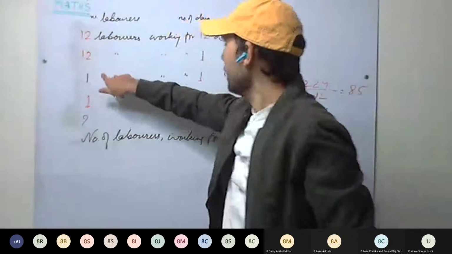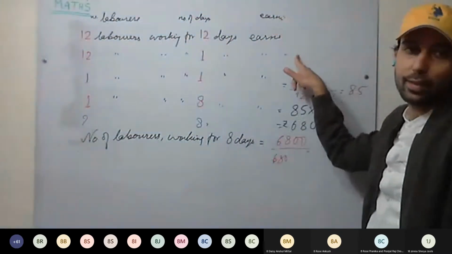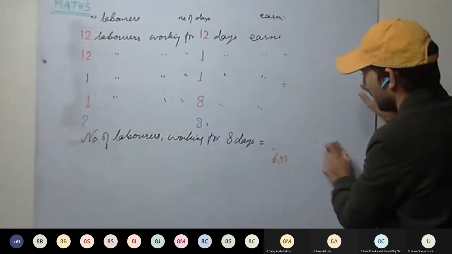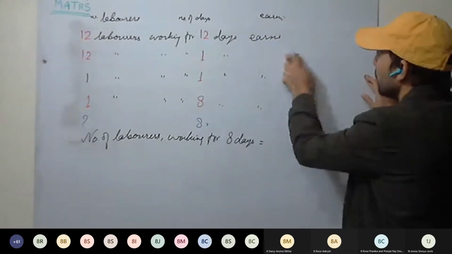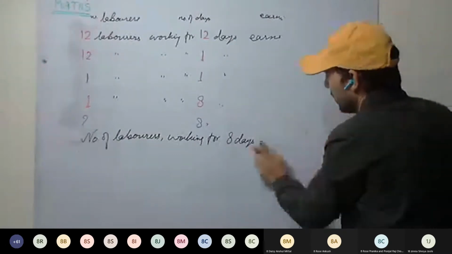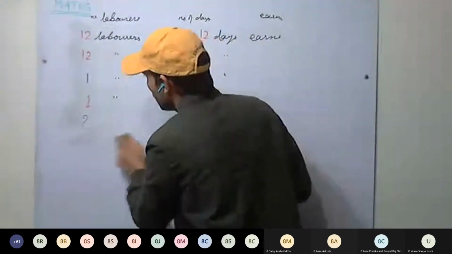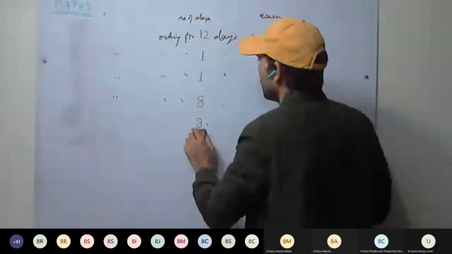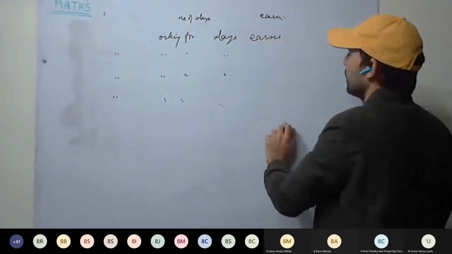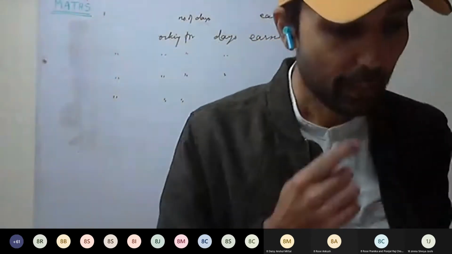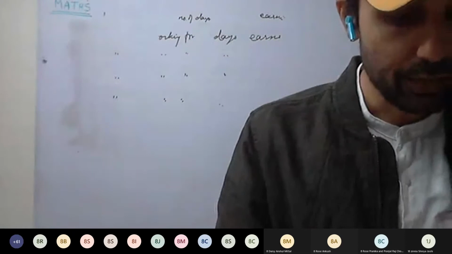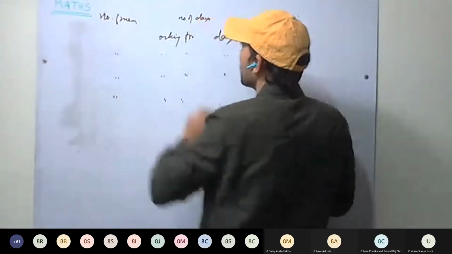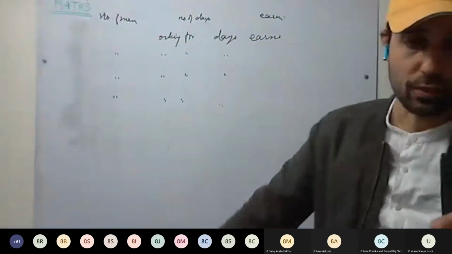So the number of men, number of days, and earning or wages. So what will we be writing first? Here will be the number of men, number of days, and earning or wages.